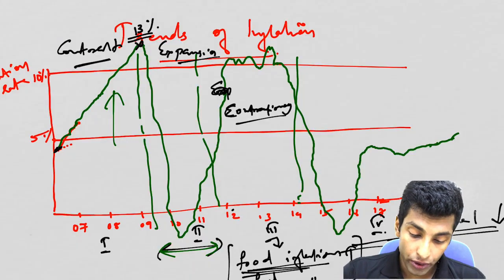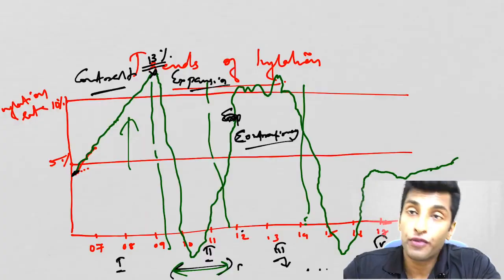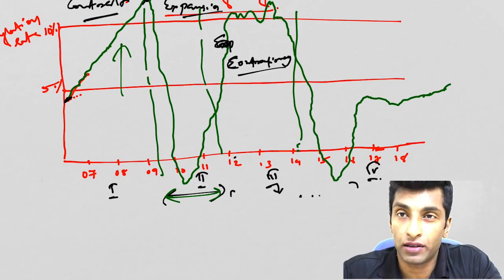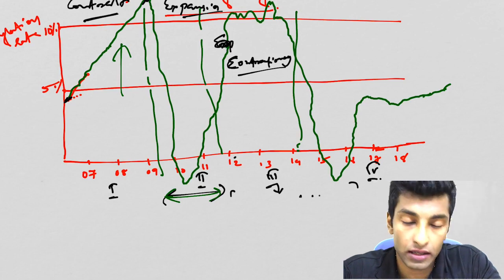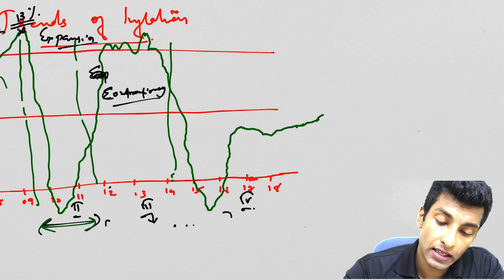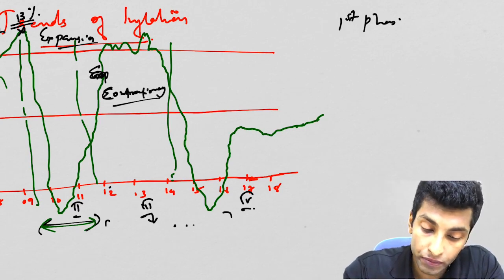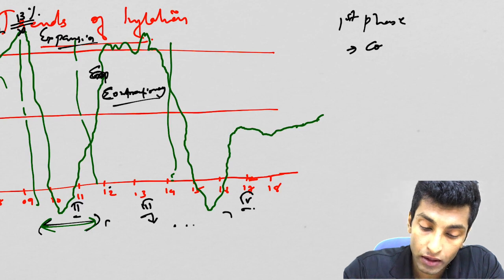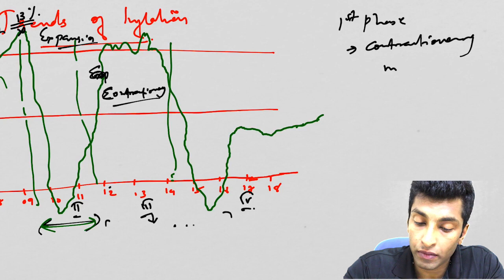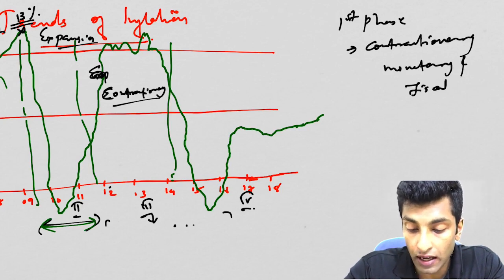So what I want to tell you here is, you can see here the first phase, phase 1, which policies you will do. See here the threat is inflation, so you don't mind about the growth at the stage when the inflation is so high, it reached 13. So first phase you will go for contractionary monetary policy and fiscal policy.